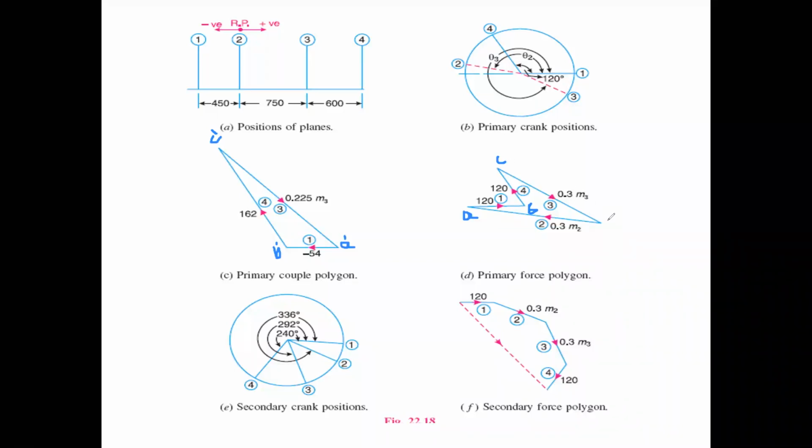That is vector CD. Now the first point and the end point are enclosed with a straight line.